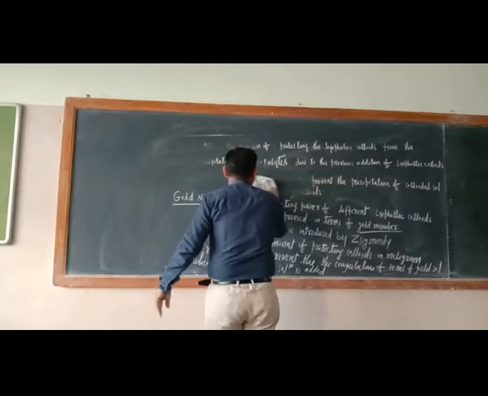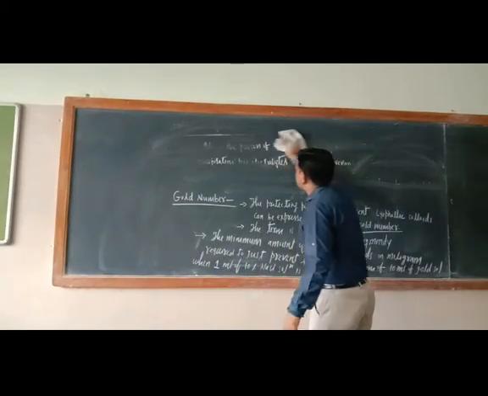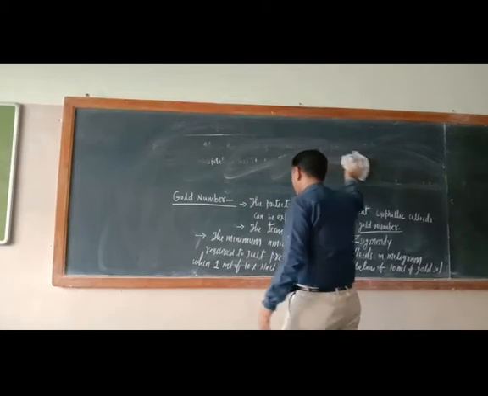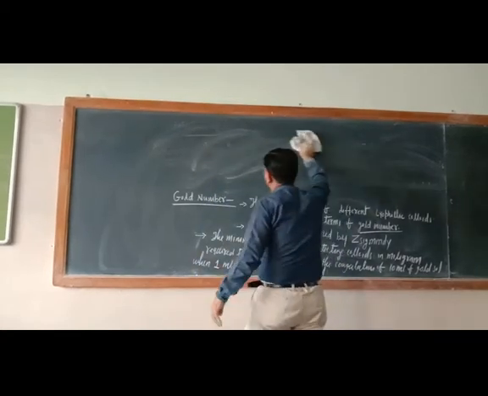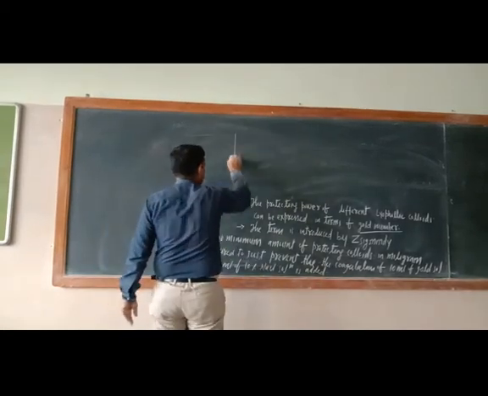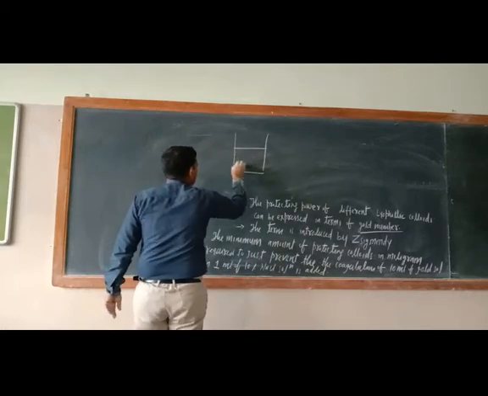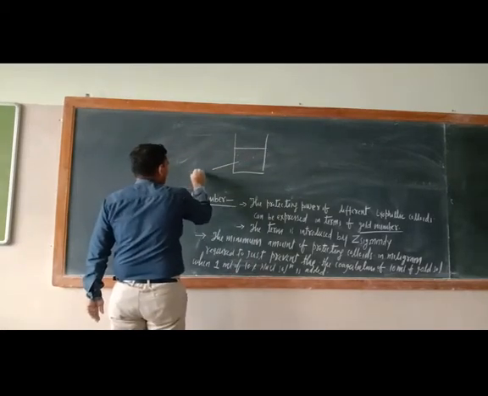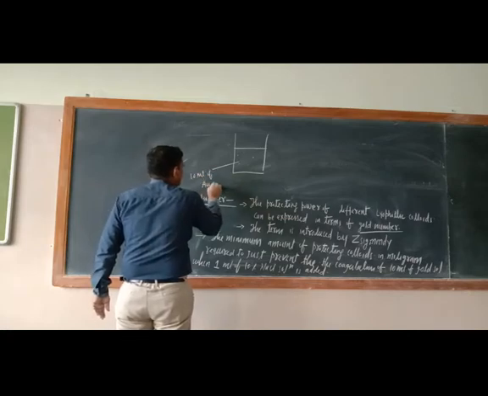I am rubbing this out and I am explaining. Just try to understand the minimum amount of protecting colloid. Suppose this is a beaker, and here you have taken 10 milliliter of gold salt, Au salt.